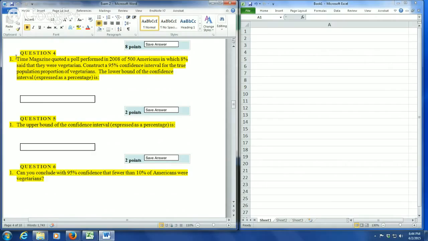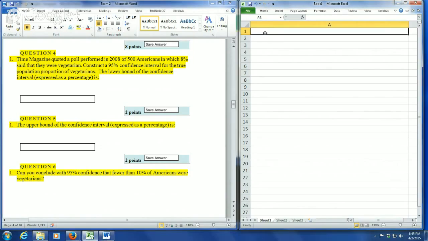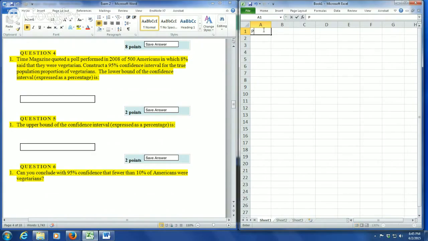Okay, so the first thing that we need to recognize is that what we're doing here is dealing with a proportion. And so we just want to take some time and list out some of the known information. So the proportion is equal to 8% or 0.08. And the sample size is equal to 500.